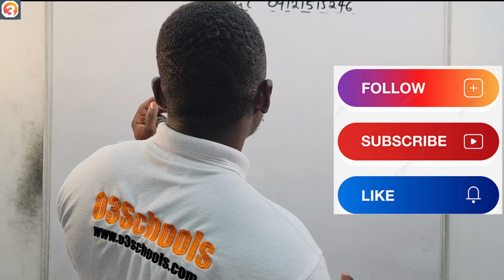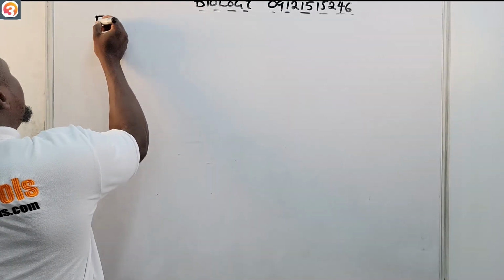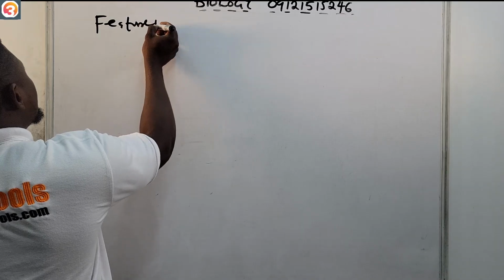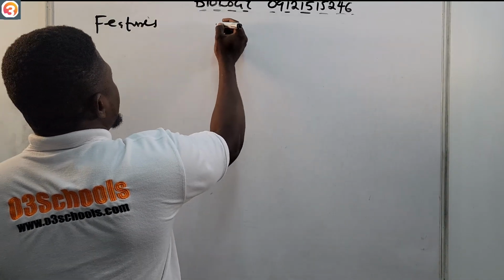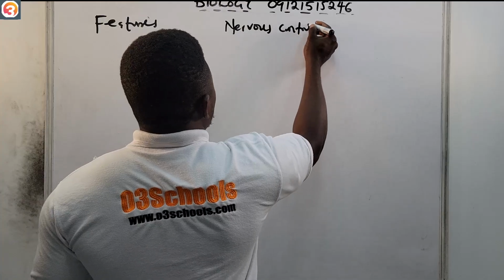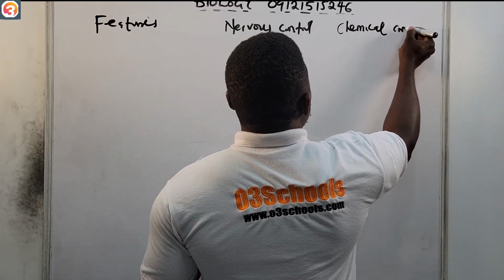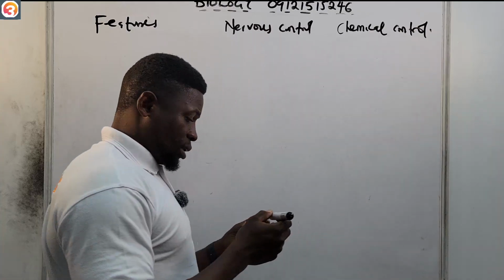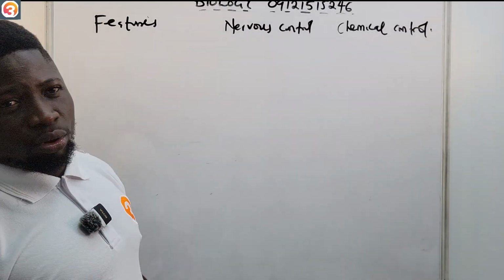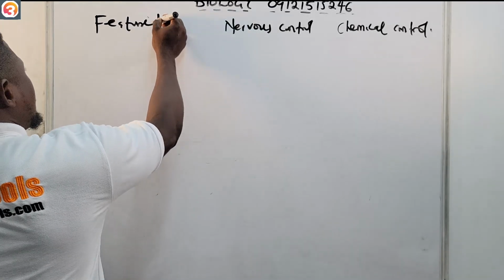Now let us draw a comparison. We're going to use some features. Features here, nervous control here, and chemical control here. If you want to take notes down, please take notes. They're very important.